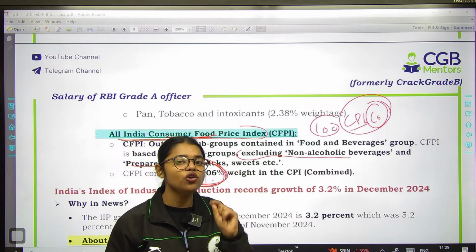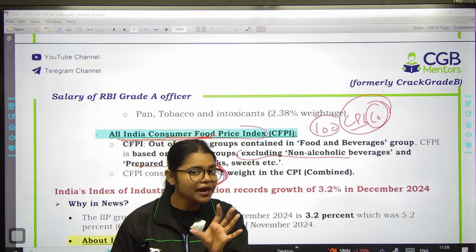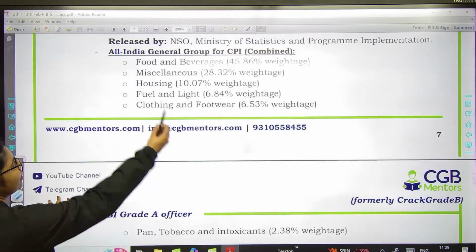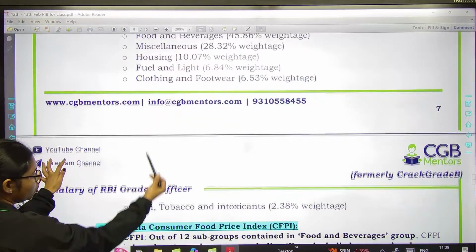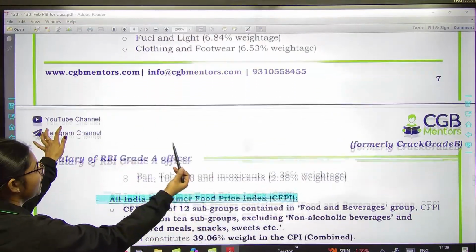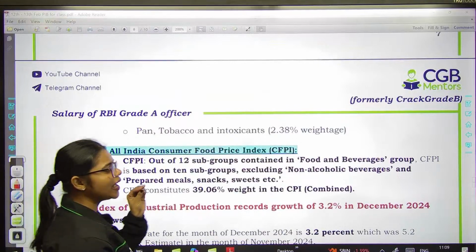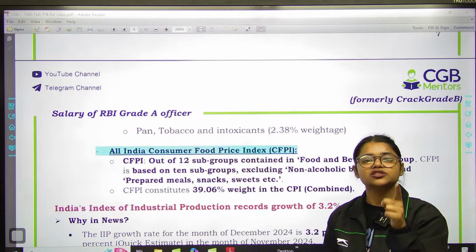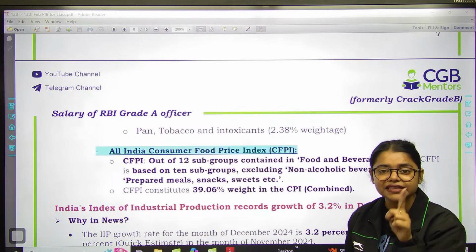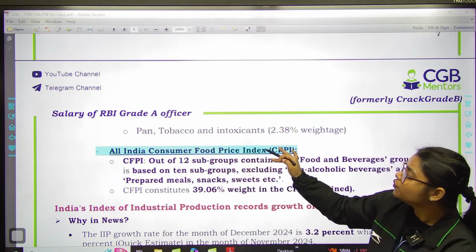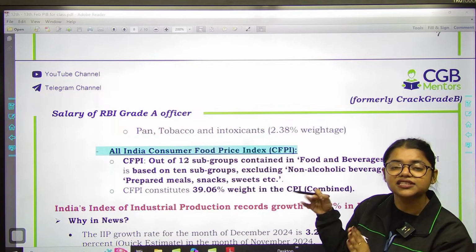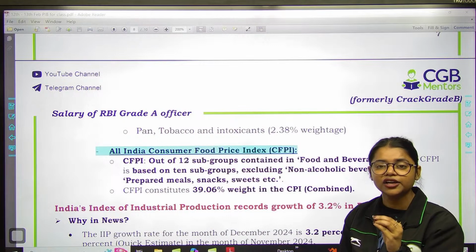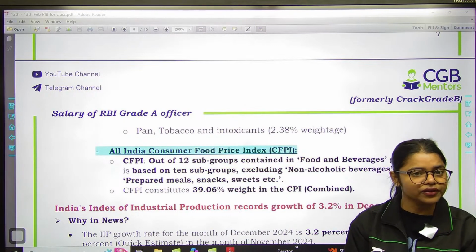And as you all know that we have 6 components of CPI combined. 6 components कौन कौन से अभी हमने discuss किए हैं? Food and beverages, then we have the miscellaneous, housing, fuel, clothing and pan, tobacco and intoxicant. And food and beverages component has 12 subgroups, and if you will eliminate 2 subgroups, that is non-alcoholic beverages and prepared meals, then you will get your all India consumer food price index, and this particular price index constitutes 39.06% of the total weight of CPI combined. Understood everyone?